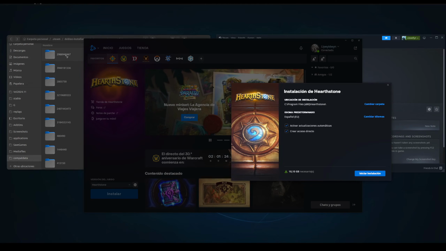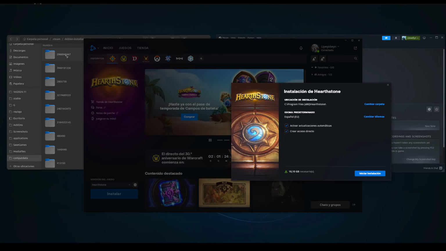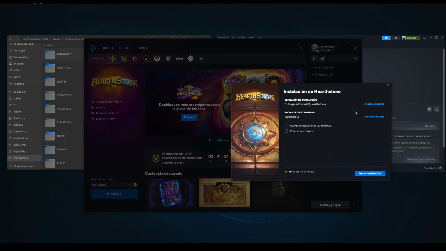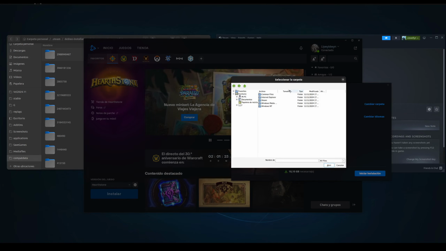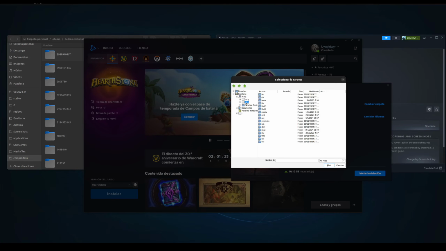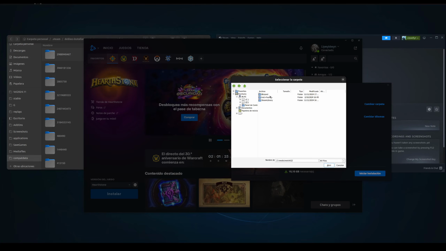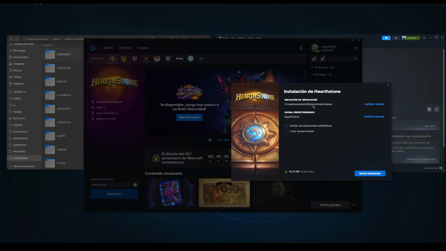So if you install a lot of games, this can eat up your space wherever your home folder is very quickly. So we don't want to do this again. I deactivate direct access. It's not going to work anyway, I think. So we say change folder, my PC, then under Z, I had it on media, on my second gaming drive, Blizzard, and I select Blizzard, and then it will make a Hearthstone folder under my Blizzard folder.